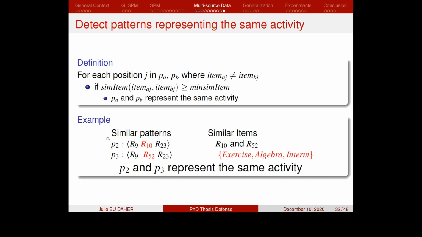As we can see in this example of two similar patterns, P2 and P3, which have different items, R10 and R52, at position 2, and R10 and R52 are proved to be similar items containing this list of common attributes, then we consider that P2 and P3 represent the same activity.